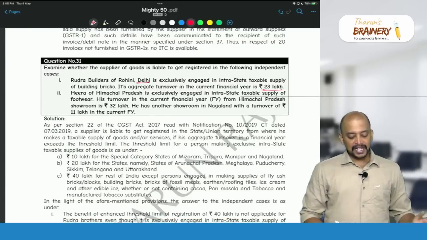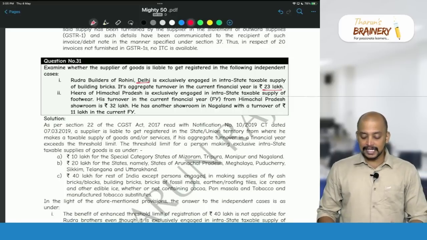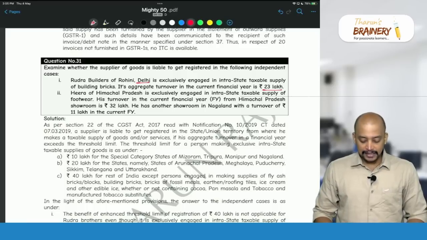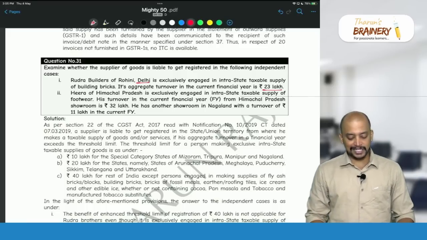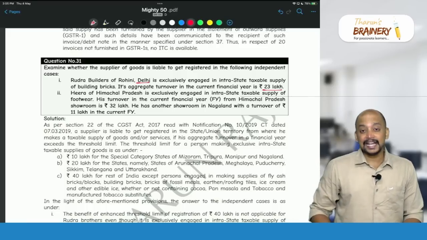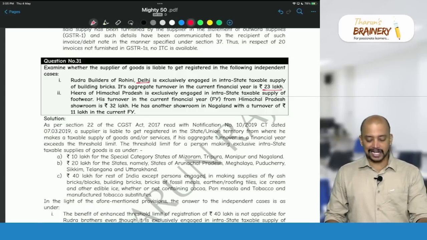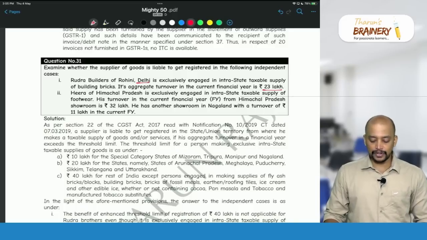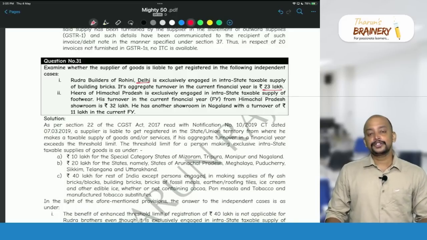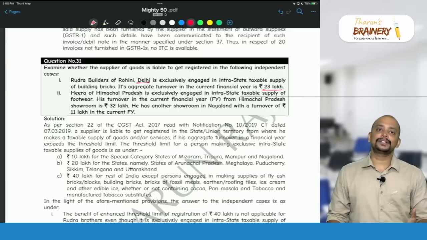Then number 2, Hira of Himachal Pradesh is exclusively engaged in intrastate taxable supply of footwear. His turnover in the current financial year from the Himachal Pradesh showroom is 32 lakhs. He has another showroom in Nagaland with a turnover of 11 lakhs in the current financial year. So therefore, in this case, what will be taken? First we need to see what is the applicable threshold limit.